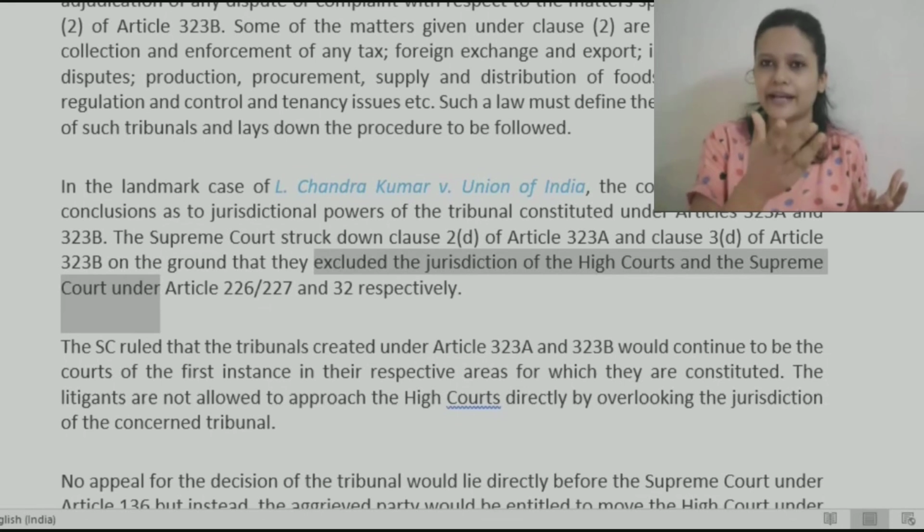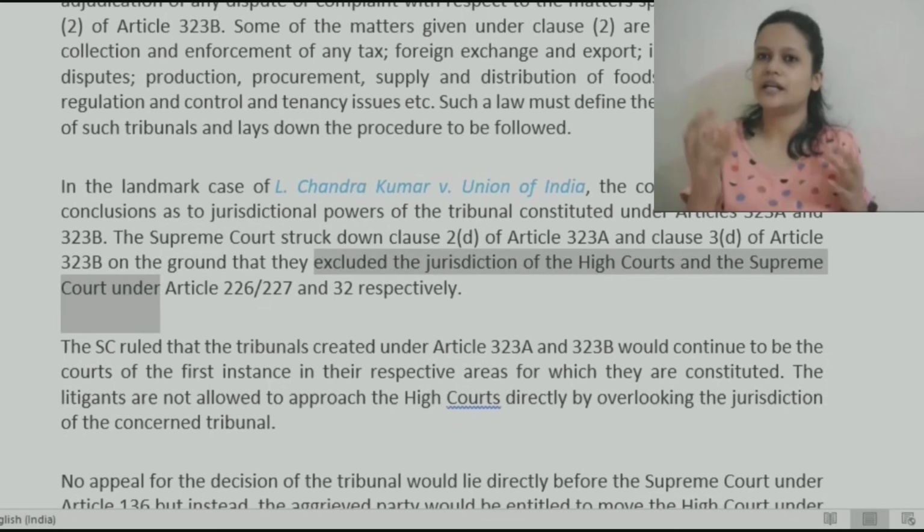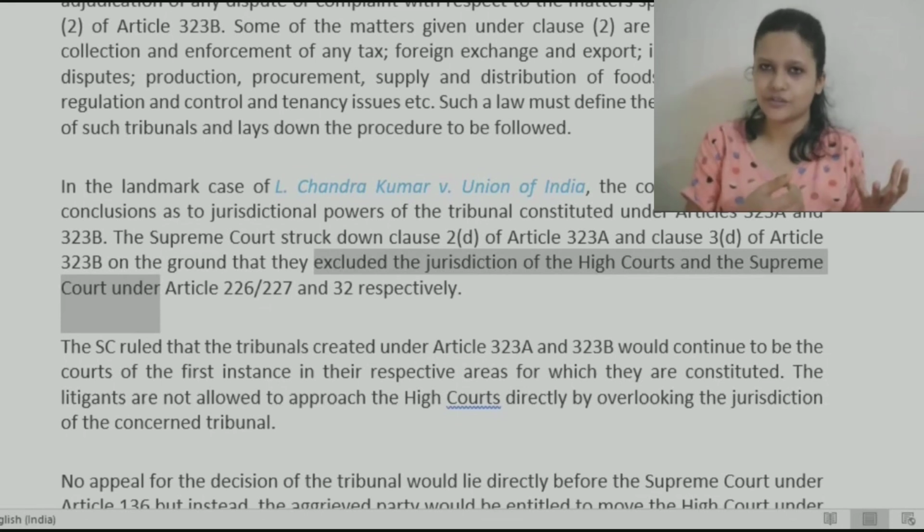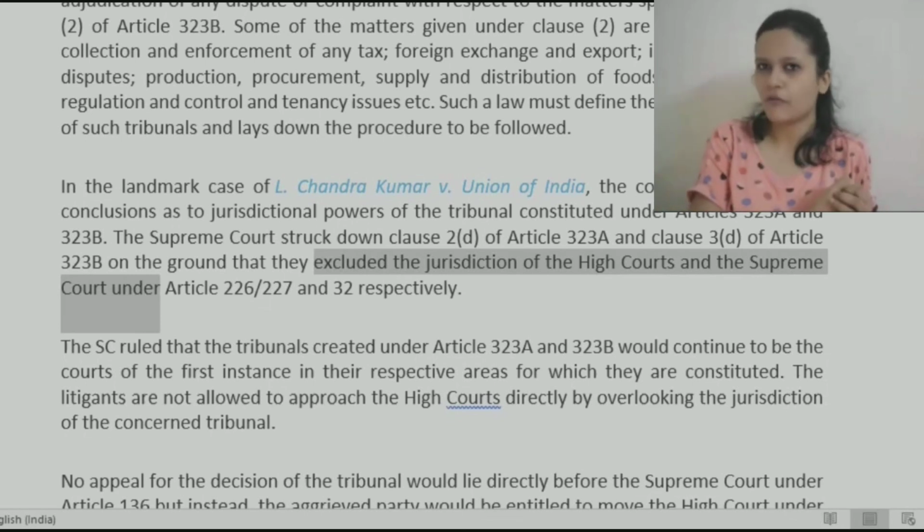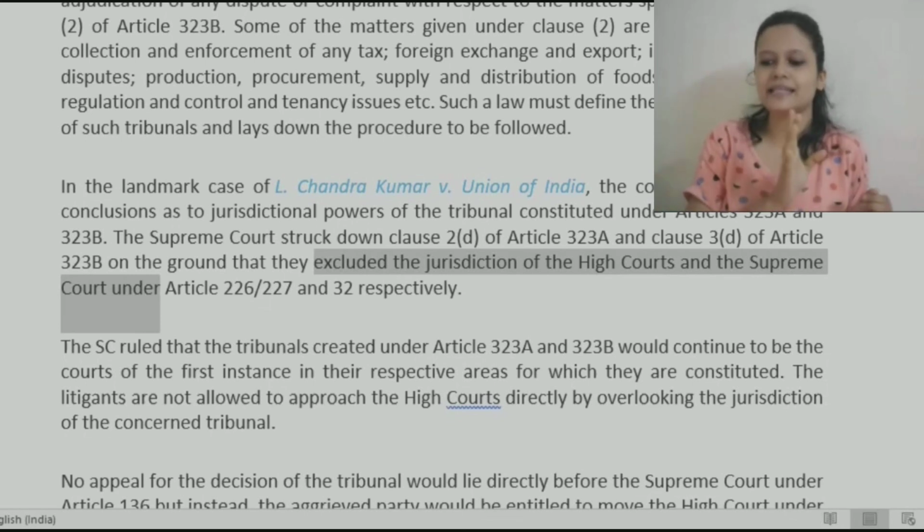There was a clash. If you remember, when we were discussing amendment of the Constitution, Article 368, I told you that this article has gone through so many changes just because there was a continuing clash between the judiciary and Parliament, over who is supreme: is Parliament supreme or is the judiciary supreme. During this process the 42nd amendment also came, and just to reduce the power of courts, what Parliament did is they said that we can establish certain